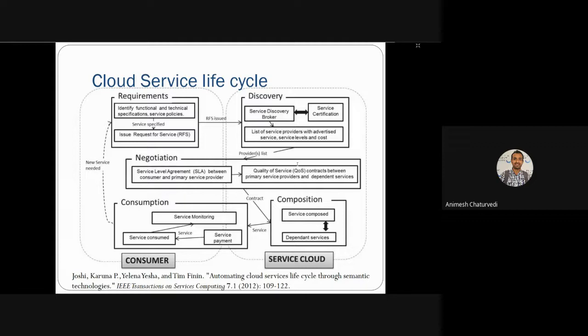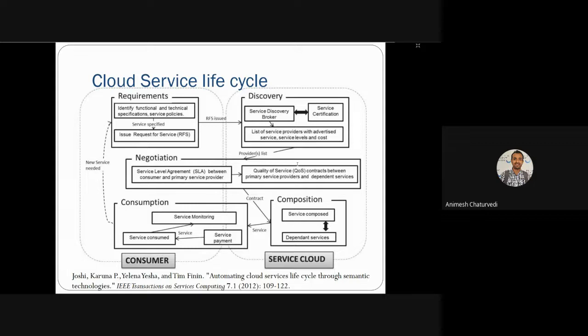Thereafter, composition could be done. How composition is done is based upon the contract between the retail market website and the banking for the payment. There is a broker, you can say a payment broker, which communicates between the retail market website and the APIs and web services of the banking.